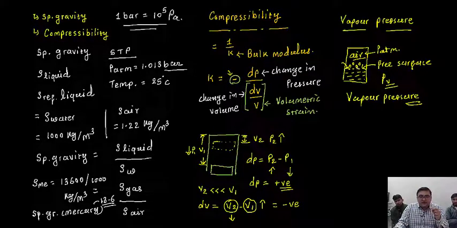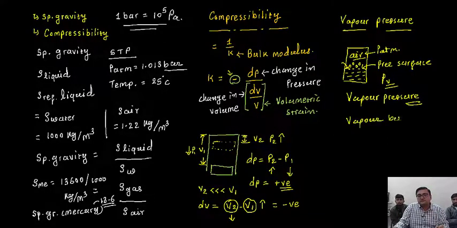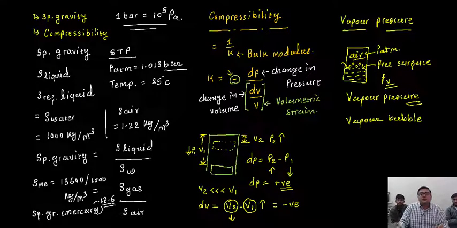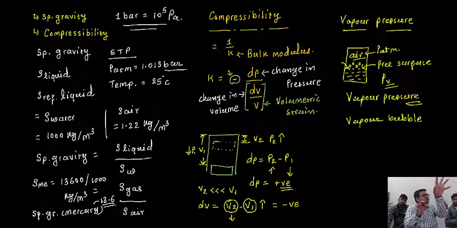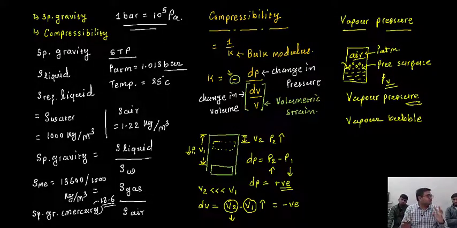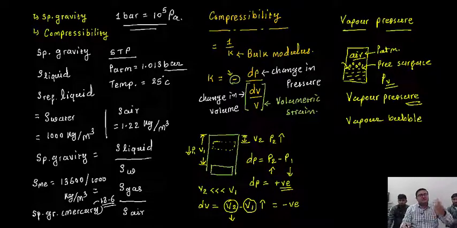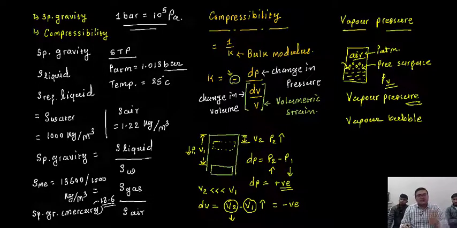This happens when the pressure above the surface of the liquid is reduced to the vapor pressure of the liquid. I think it might be difficult for you, but let it be. When you revise it once or twice, you will definitely get the idea of what I am saying.